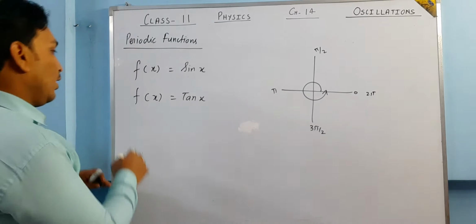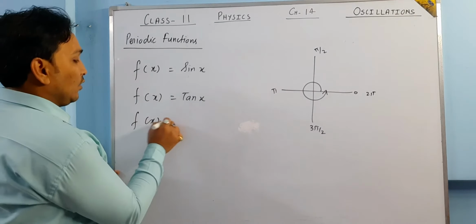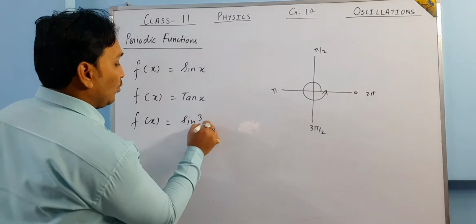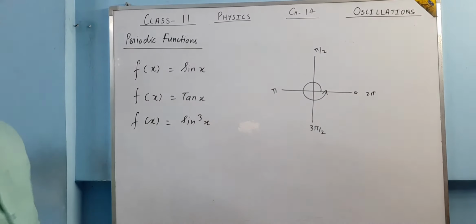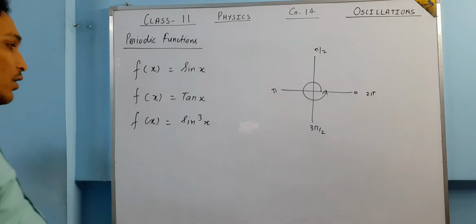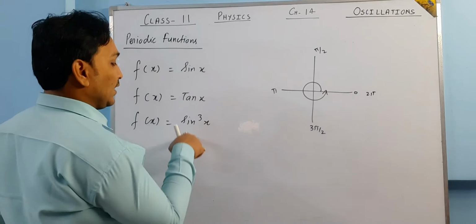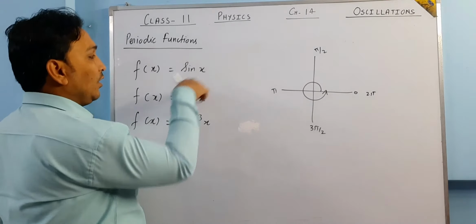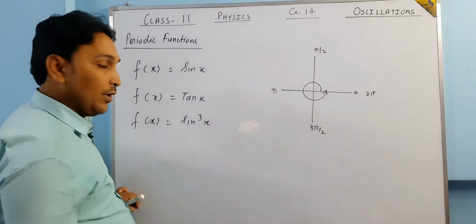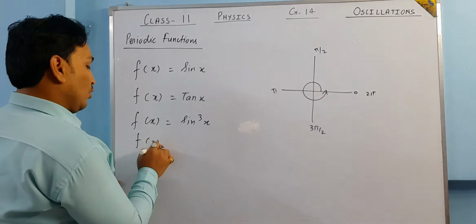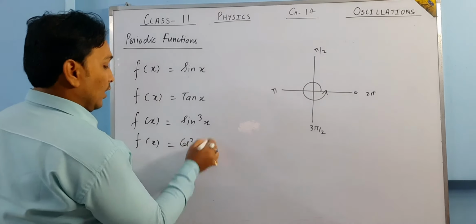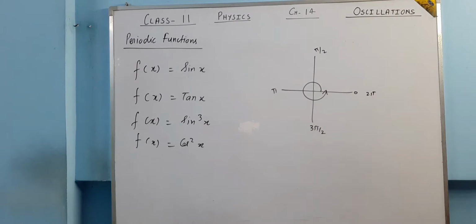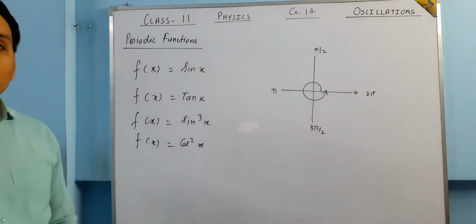But if I write f(x) is equal to sine cube x, then also it is a periodic one, because if sin x is being repeated, then sin cube x is also being repeated. If I write f(x) is equal to cos square x, it is a periodic function.